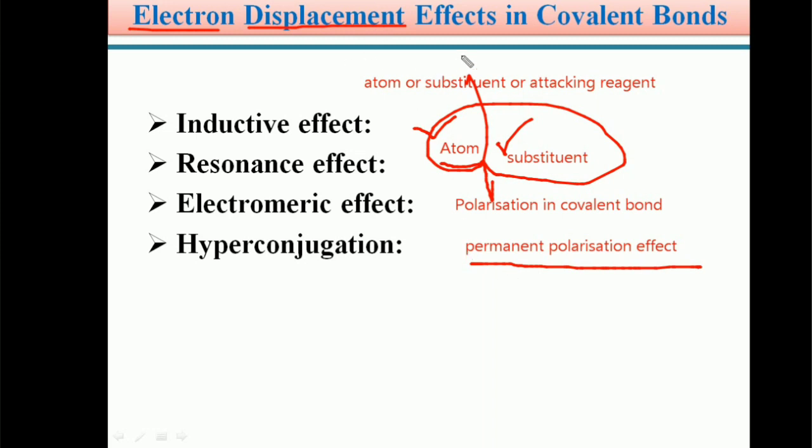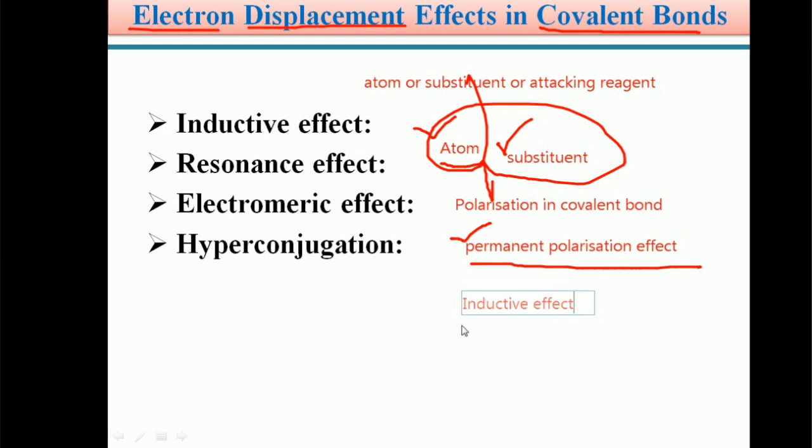So students, in organic molecules, polarization of a covalent bond takes place by the influence of an atom or a substituent. That type of polarization is called permanent polarization. Generally, the example for this permanent polarization is the inductive effect. Inductive effect is the example for permanent polarization effect.